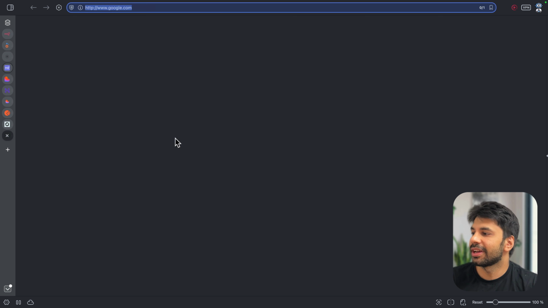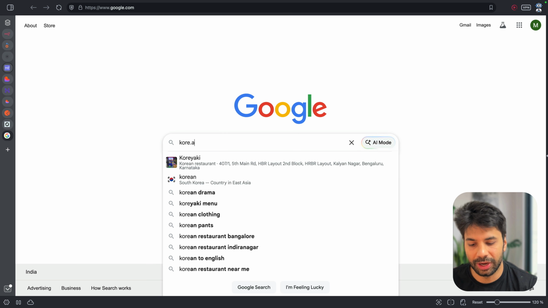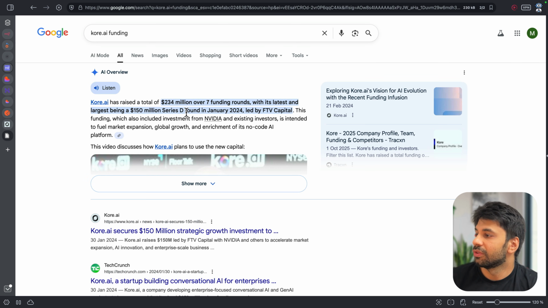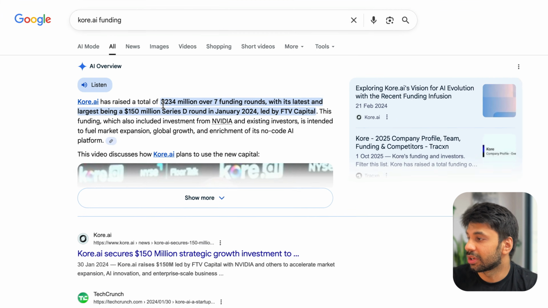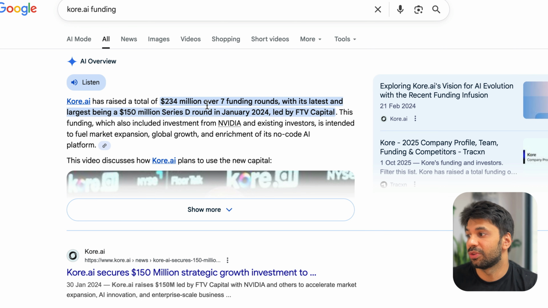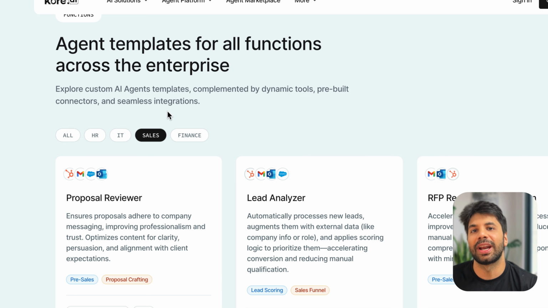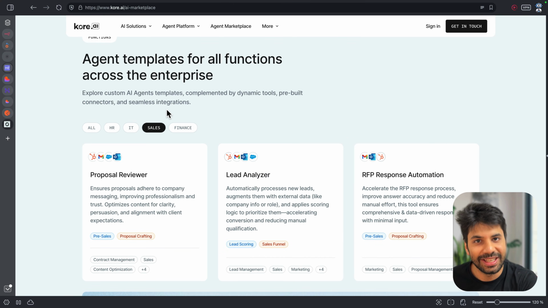The good part is that if I just search for Ko.ai funding, you will see that it has raised a total fund of 234 million over 7 funding rounds, with the latest being a 150 million Series D round in January 24. So you can just think how big of a market it is, where you can create your agents and then sell the same.